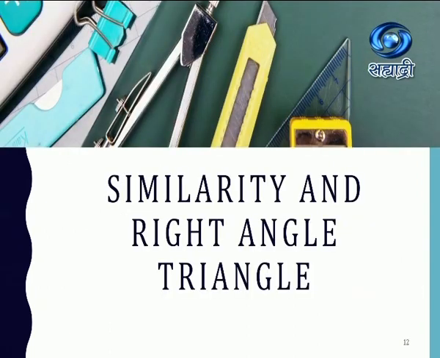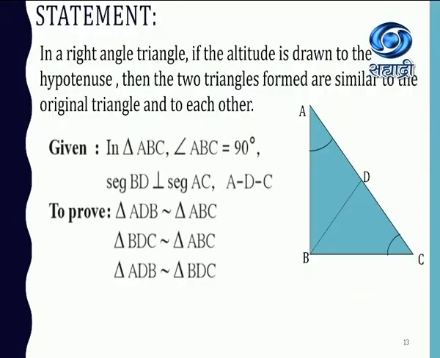Now next is similarity in a right angle triangle. Here you can see a right angle triangle ABC. Clear? Now how can we find similarity? Let us learn about it. In a right angle triangle, if the altitude is drawn to the hypotenuse, then the two triangles formed are similar to the original triangle and to each other.